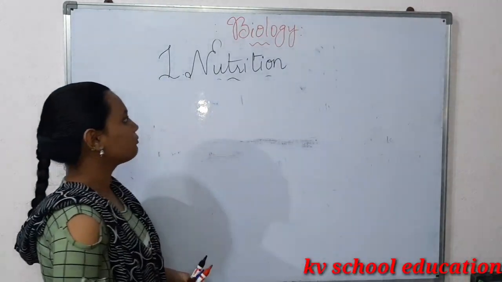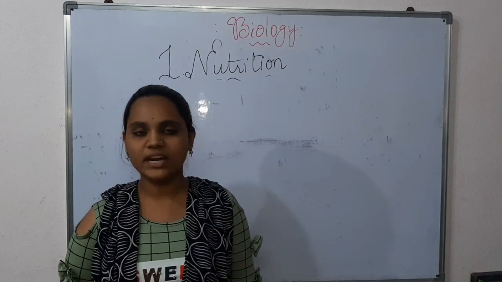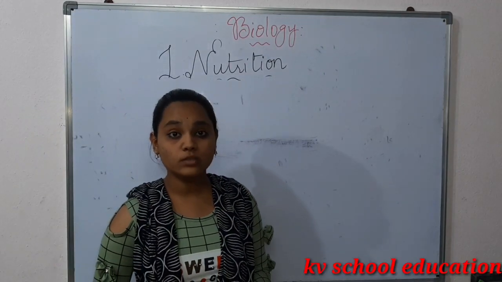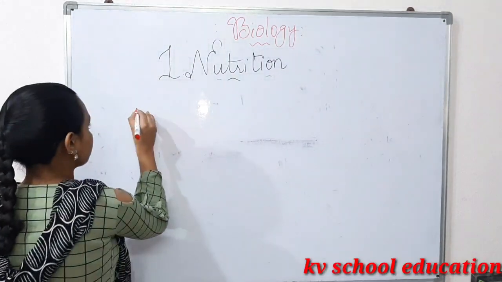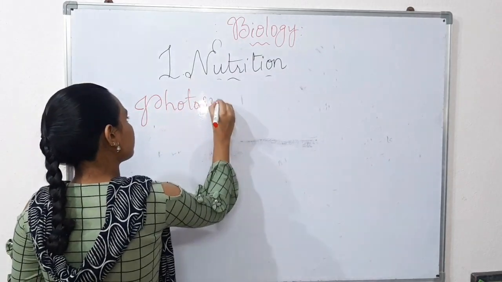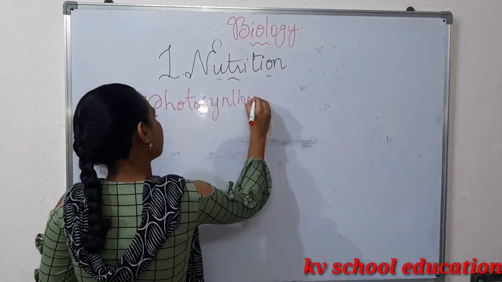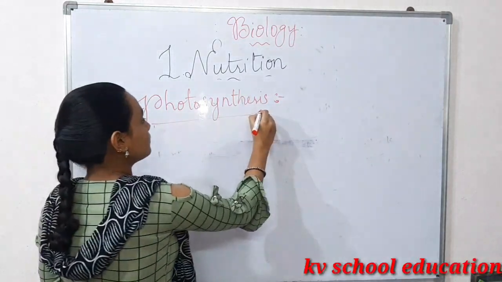So I have completed the nutrition types, definitions and their examples. Now the most important topic that is given in examinations: photosynthesis.